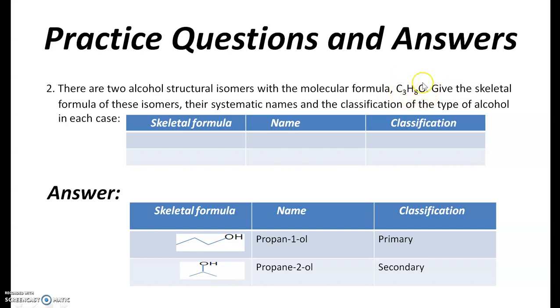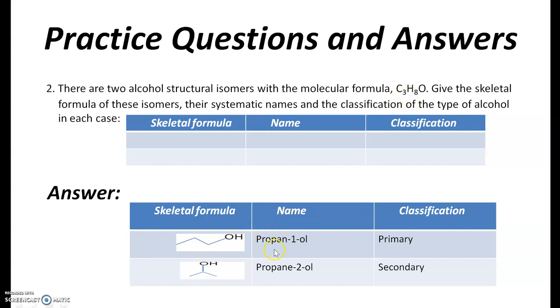Now you know that the least number of carbons in a primary alcohol can be 2, in secondary can be 3, and in tertiary can be 4. So it means we cannot draw a tertiary alcohol here. So we can draw only primary and secondary.